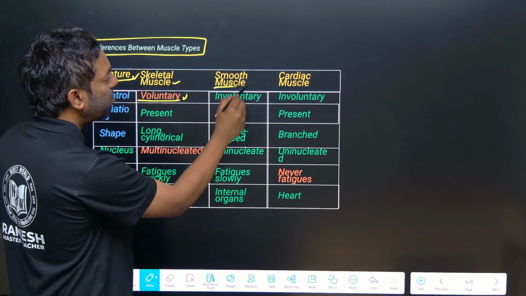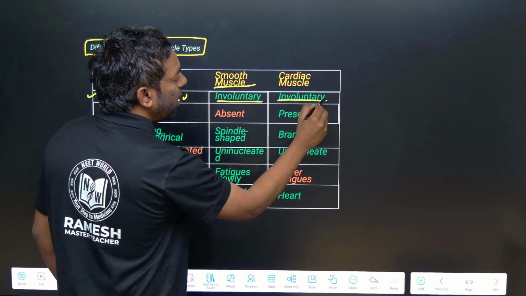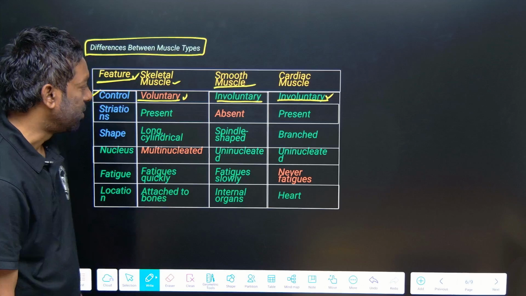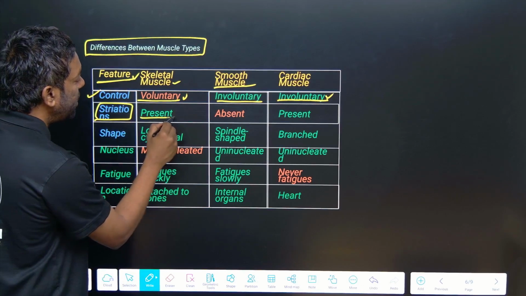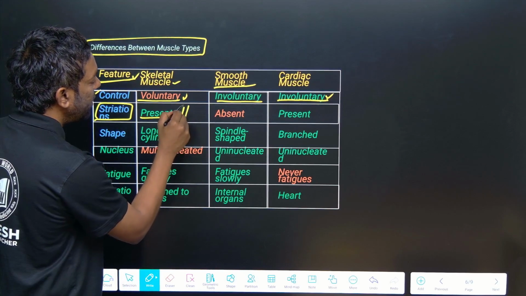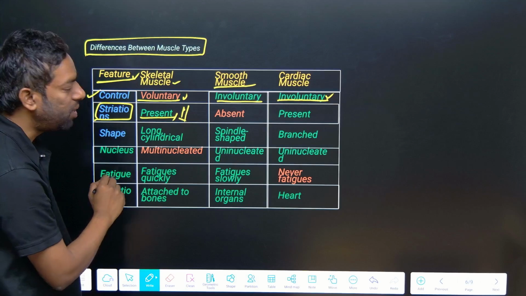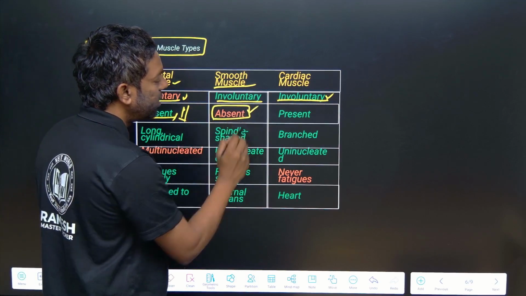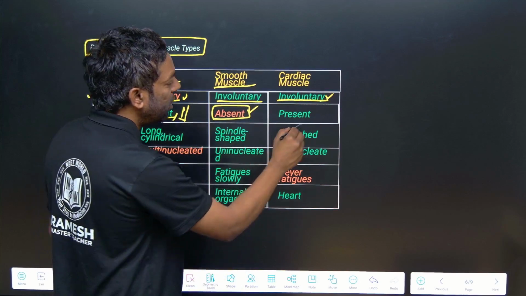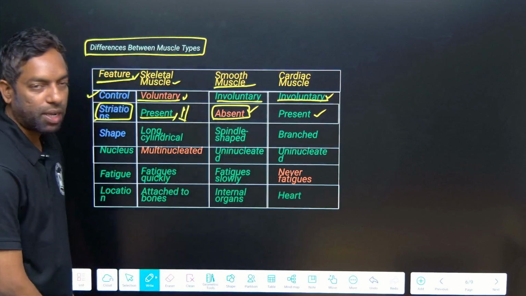Smooth muscle is involuntary and cardiac muscle is also involuntary. Striation is present in skeletal muscle, with a dark band and white band. In smooth muscle striation is absent. In cardiac muscle it is present.